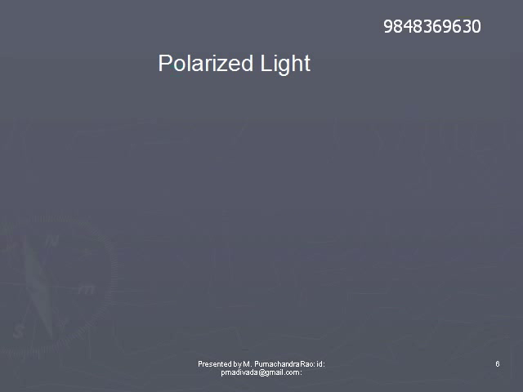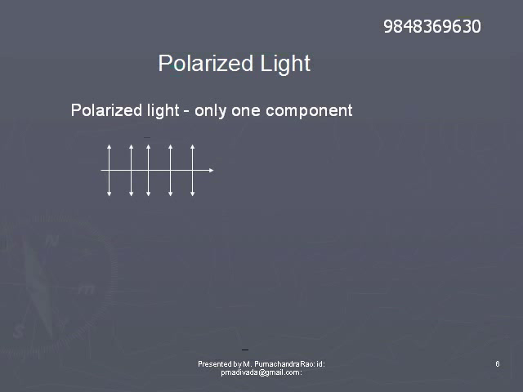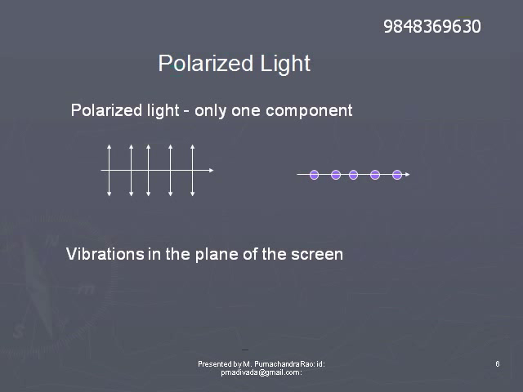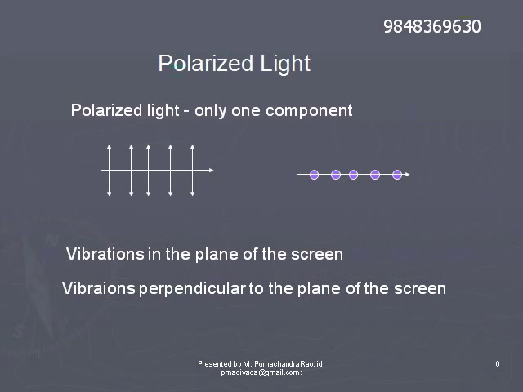A polarized light beam consists of only one component. We have seen two components, the double arrowed component and the dot component. If a beam consists of only one component, then it is called a polarized beam. The components in the plane of the screen, represented by double arrows, constitute one polarized beam.